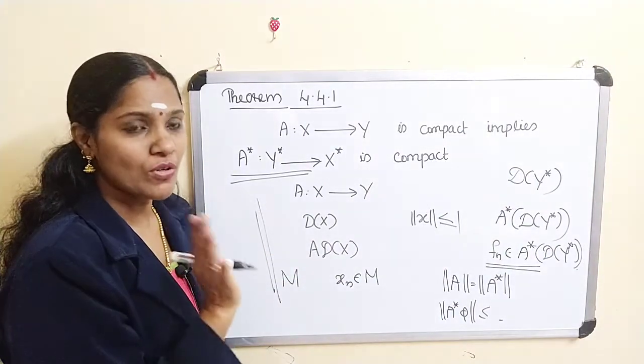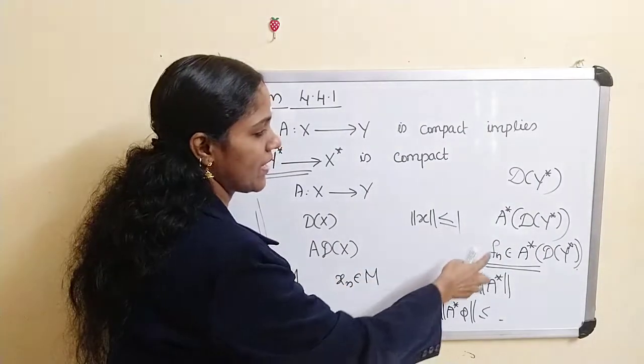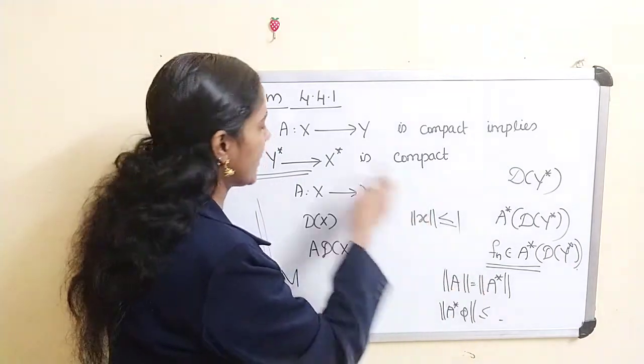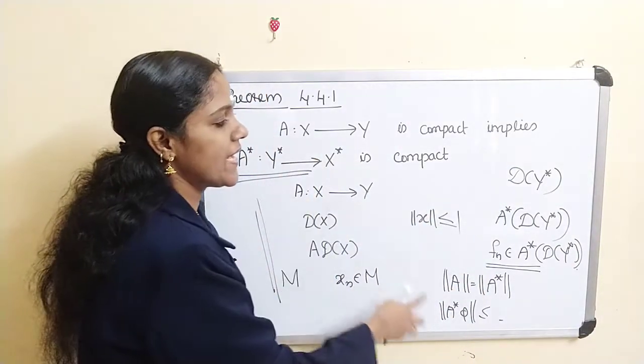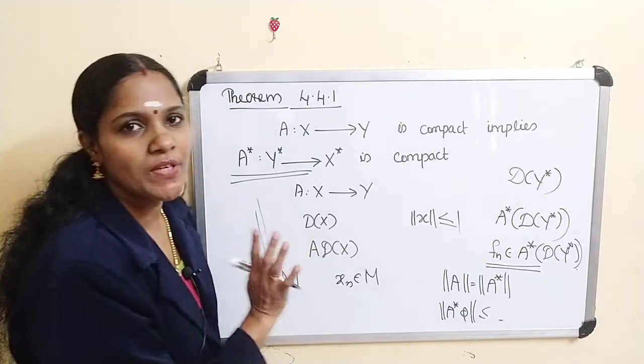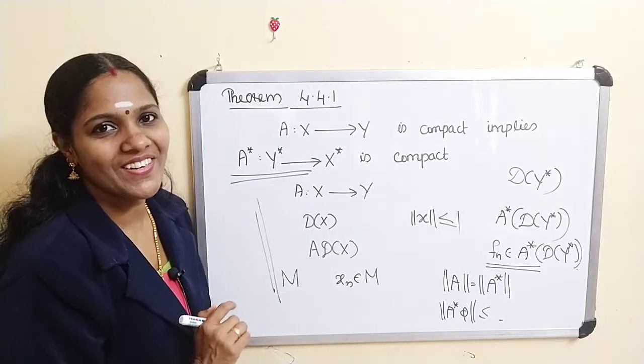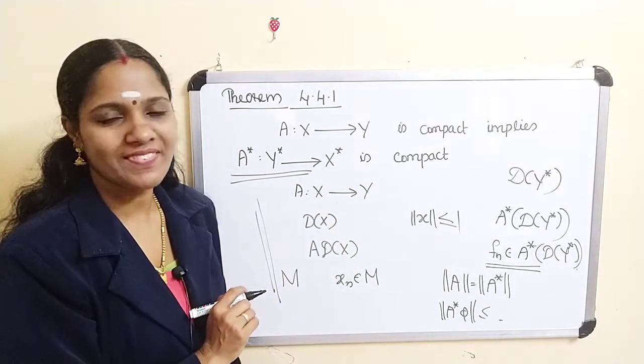Why we are considering a bounded sequence is this: A star is bounded means that if you take any element, then its image is also bounded. Okay, so that is our aim. Clear?